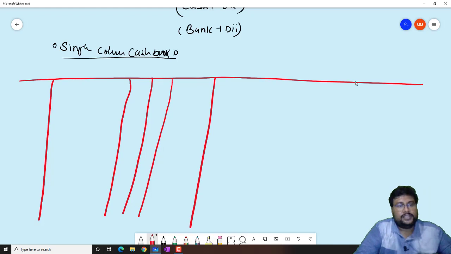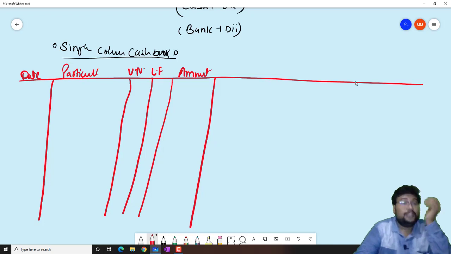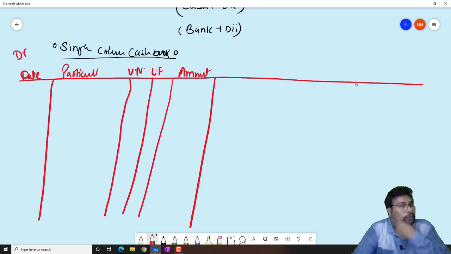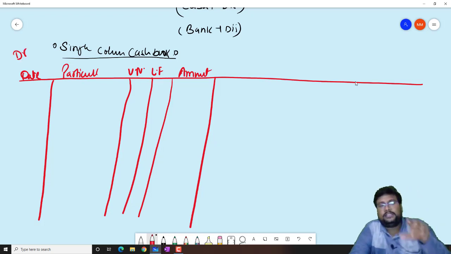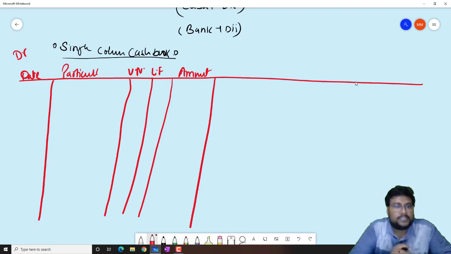The first one is date, particular, and that is what beta, voucher number, ledger folio and amount. Beta, this side is known as debit side. So we will open this 5 column, 1 2 3 4 5 column in single column cash book in one side.